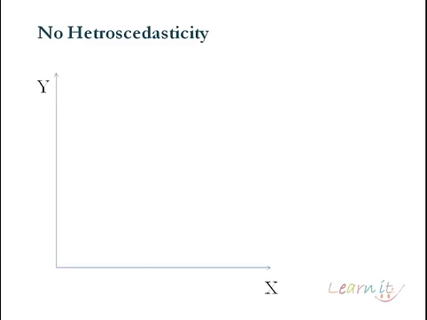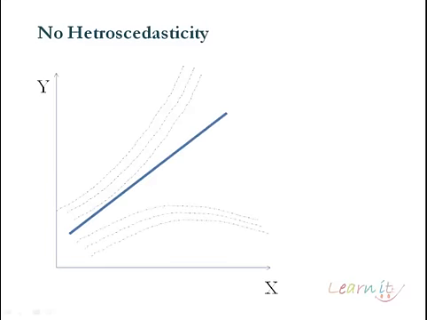Supposedly if the errors are actually increasing over time, so over time the errors are spreading out, like this, and this is your fitted line, then you are not generating the best estimate.